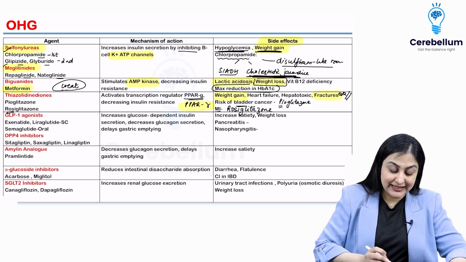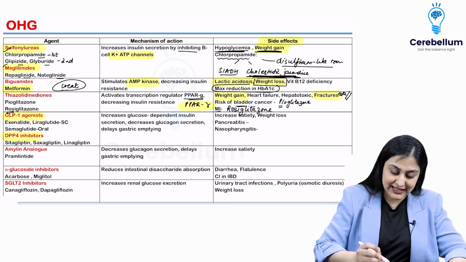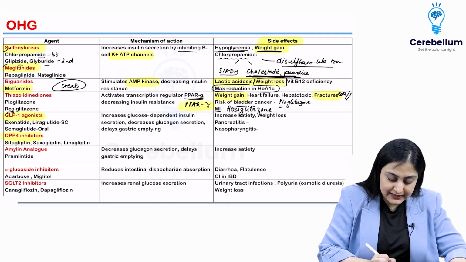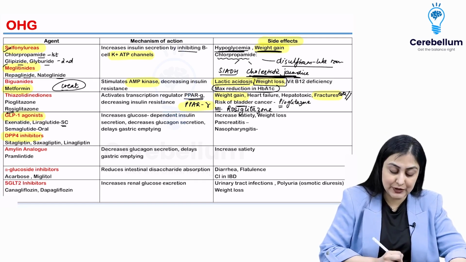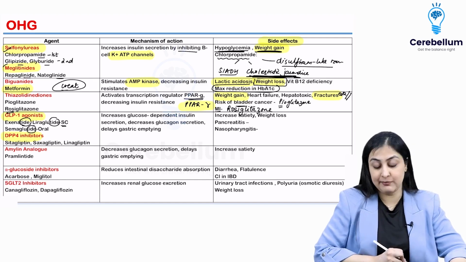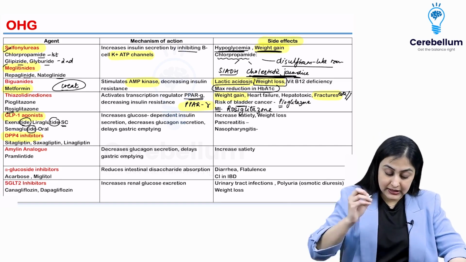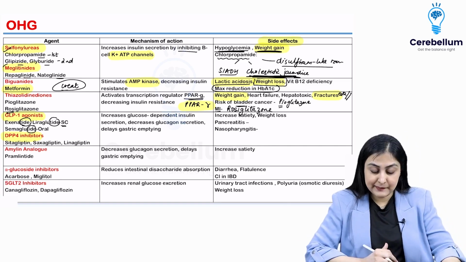Then going on to the incretins, so GLP-1 agonists or DPP-4 inhibitors. The agonists are going to be exenatide, liraglutide and semaglutide, which is the oral one, whereas the other two are subcutaneous injections. So remember, these are injectable drugs, but they do not cause hypoglycemia. Alright, so that's important. DPP-4 inhibitors are your gliptins, so sitagliptin, linagliptin are your drugs here.